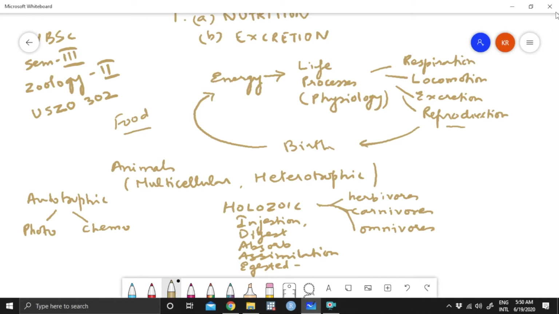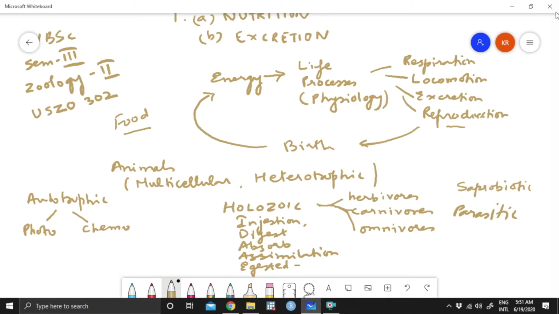Of course, there can be some organisms which are saprobiotic. That means feeding on dead matter, like a fungus growing on a dead plant. That is saprobiotic, or sometimes written as saprotrophic. Some can be parasitic, that means depending upon other organisms.